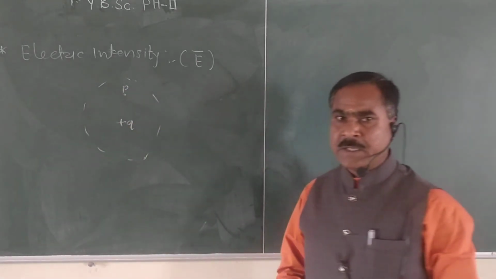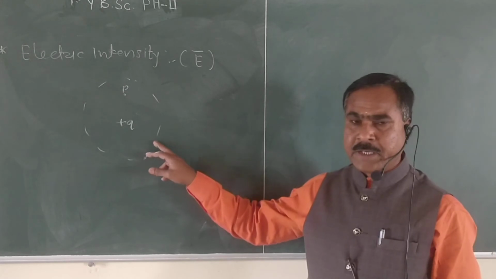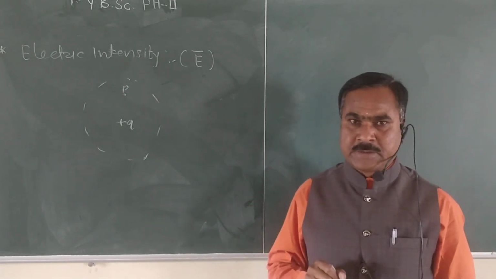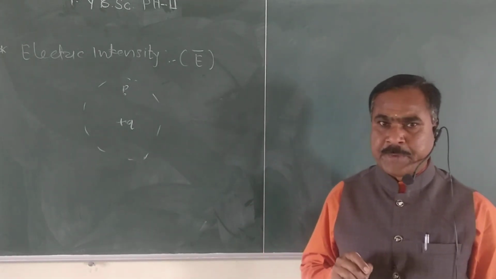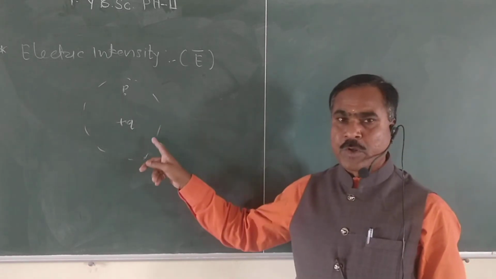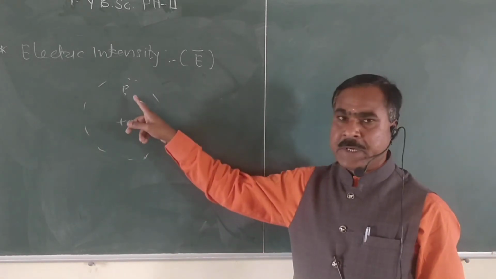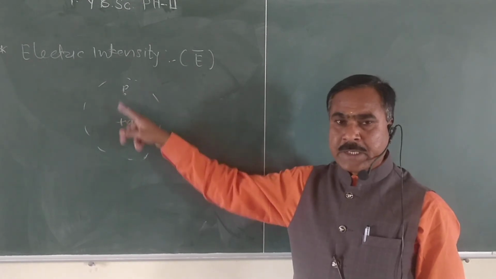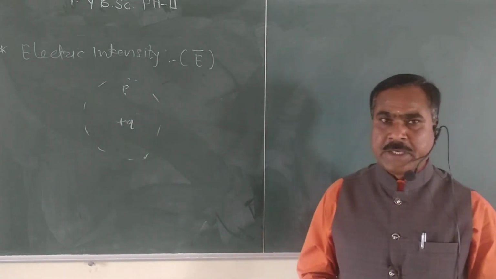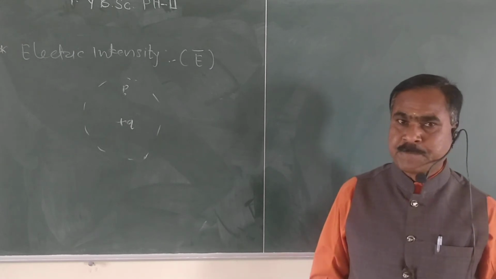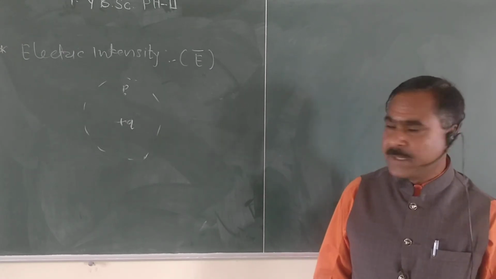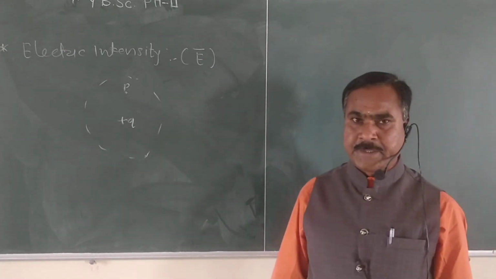The strength of electric field at any particular point is called the electric intensity, which is a vector quantity.